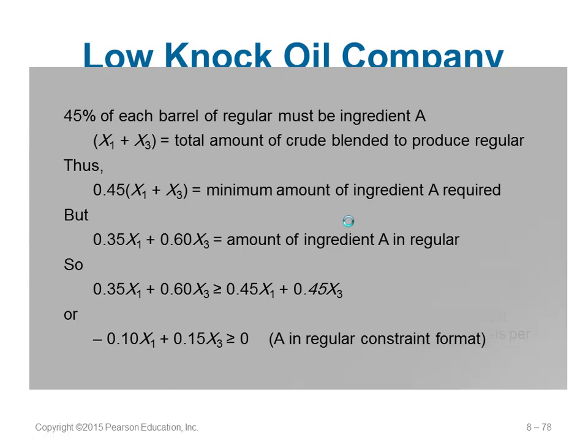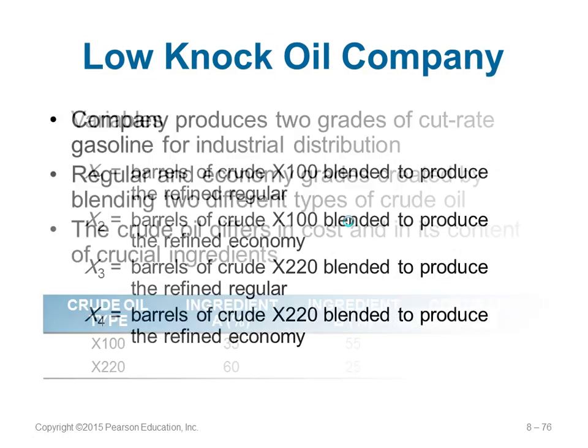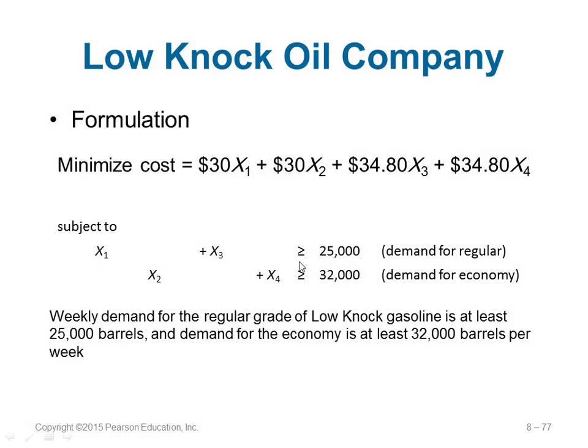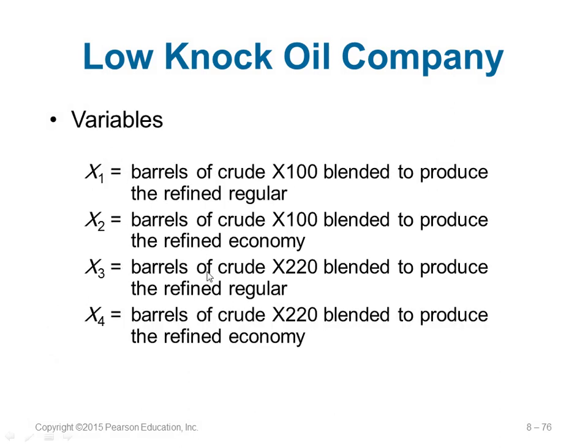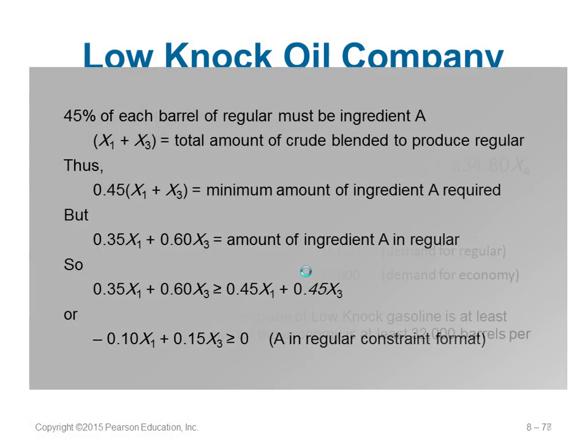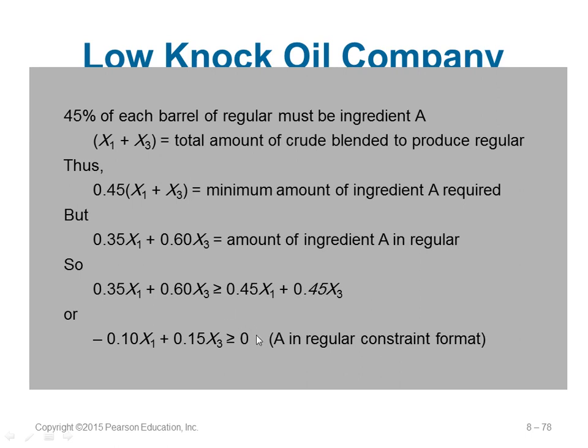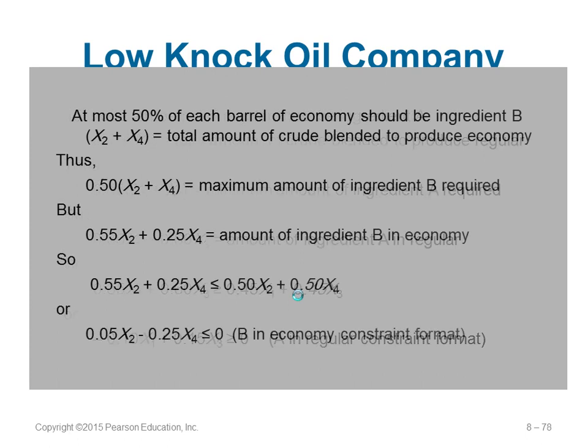What is the capacity of A? A is here, and this one is 0.35, this one is 0.6, because we are using both types. If you remember, X1 is X100, X3 is X200, so it is 0.35 times X1 plus 0.60 times X3 is greater than or equal to, must be. So this is the A part, this is the regular part. Similarly, you can also do it for others. Actually, we can move it out and bring the 0 here. Just bring them to the left and subtract them, get the values.